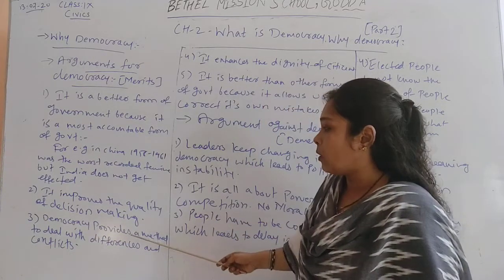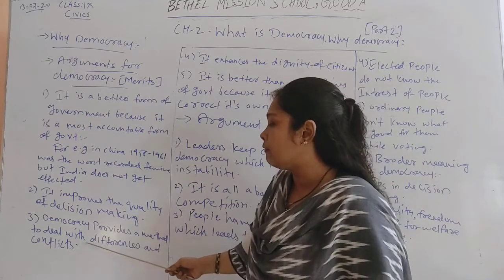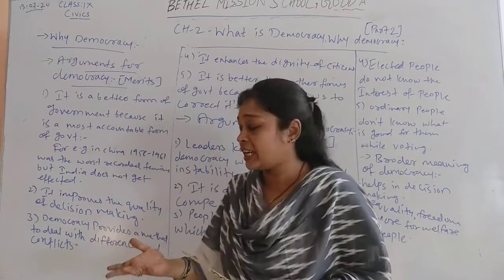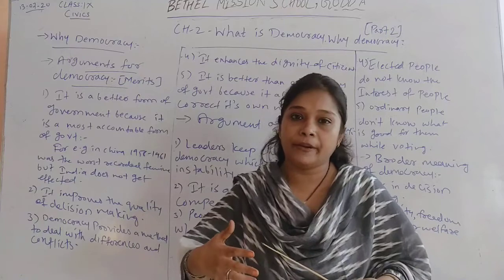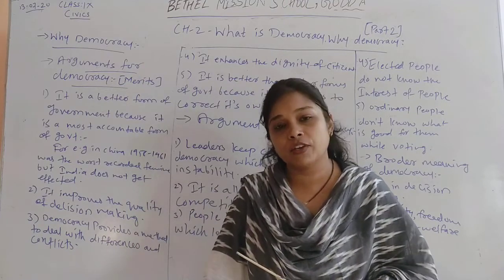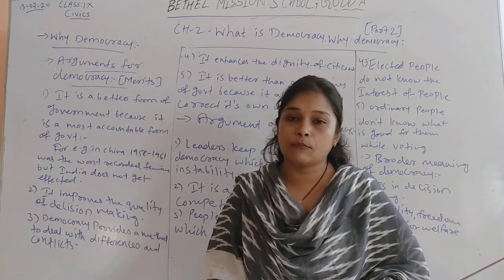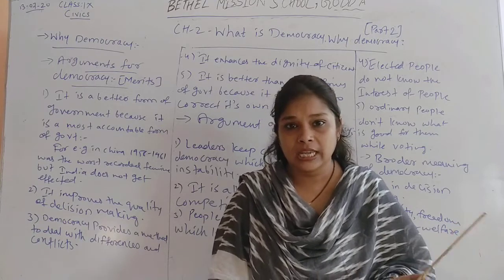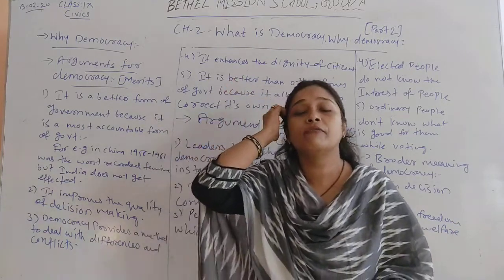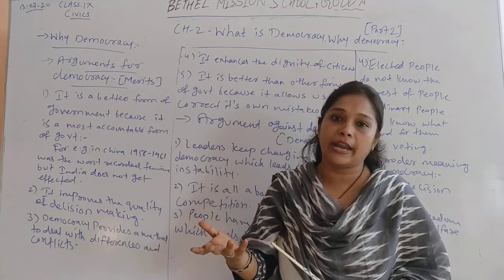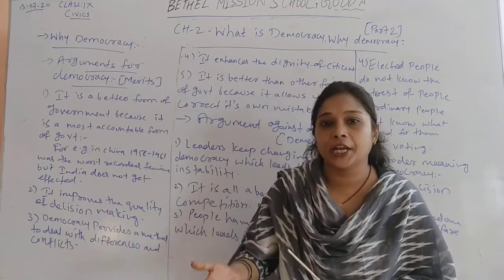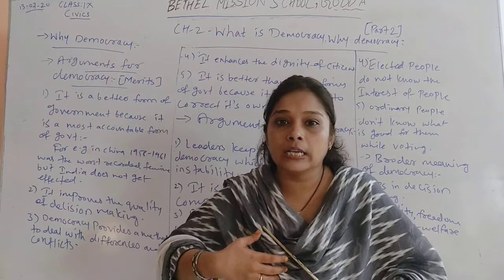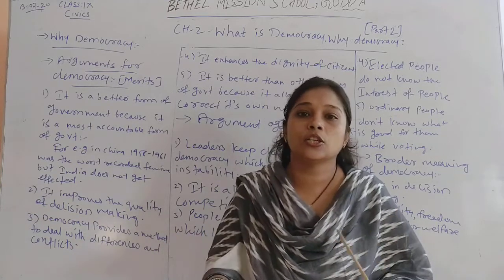Next one is democracy provides a method to deal with differences and conflicts. See, in other forms of government, when there is any conflict or differences between members of the country, citizens, or groups of citizens, you can see that harsh decisions are taken, people are forced, or there is injustice. Like when we learned in our first chapter about Poland and Chile, over there they had dictatorship. And those dictators do not allow people to speak for themselves. They force their decisions on the people.